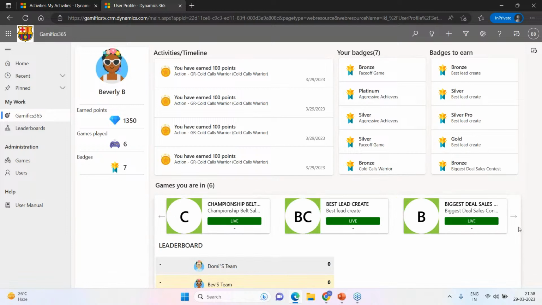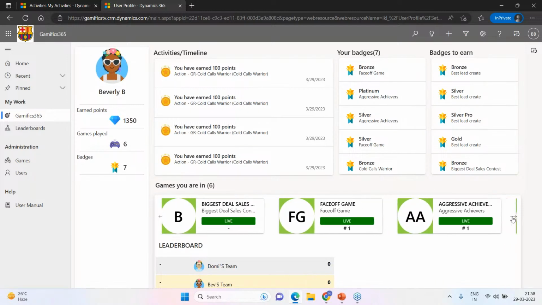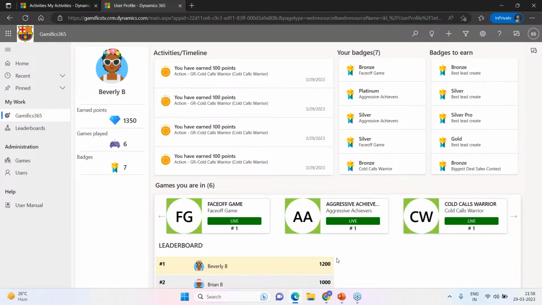So let me select the appropriate game for you. And here's the 1200 points in real time. Now, I can understand one question. I can read the mind of sorts. So not every time Beverly has the time to come back here, open the web page, and see where she's standing. Hey Ninad, can you provide me with a quicker way?